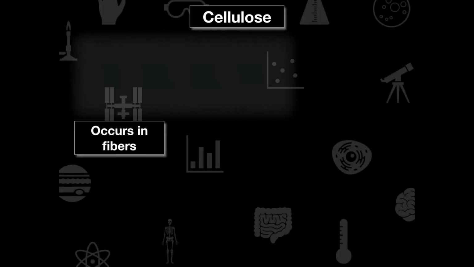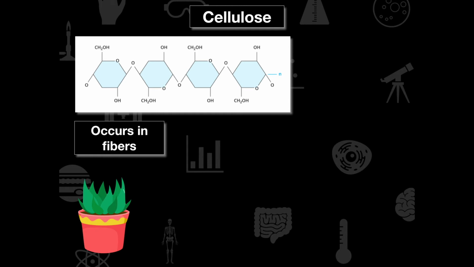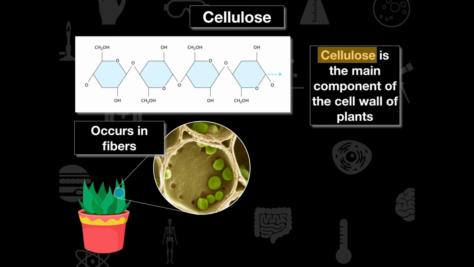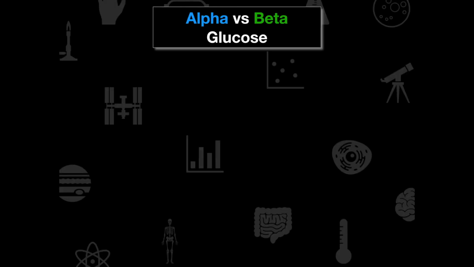Now, if we look at cellulose, which occurs in fibers, well, cellulose is going to look like this. So we can see cellulose in plant fibers here. And we can zoom in and look at the specific fibers of plant cells here, and cellulose is going to be the main component of plant cell walls. So cellulose is a straight, long unbranched chain, which forms hydrogen bonds with adjacent chains, and it's a polymer of beta glucose. Now, you guys don't have to understand what a beta and alpha glucose are until I explain it here.